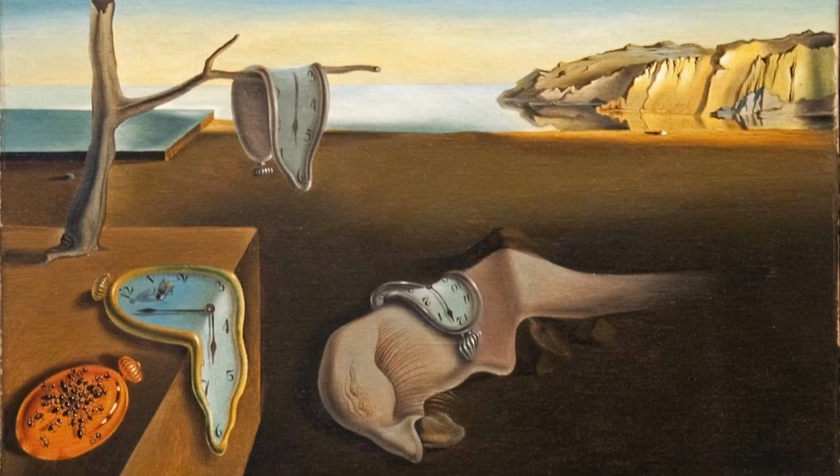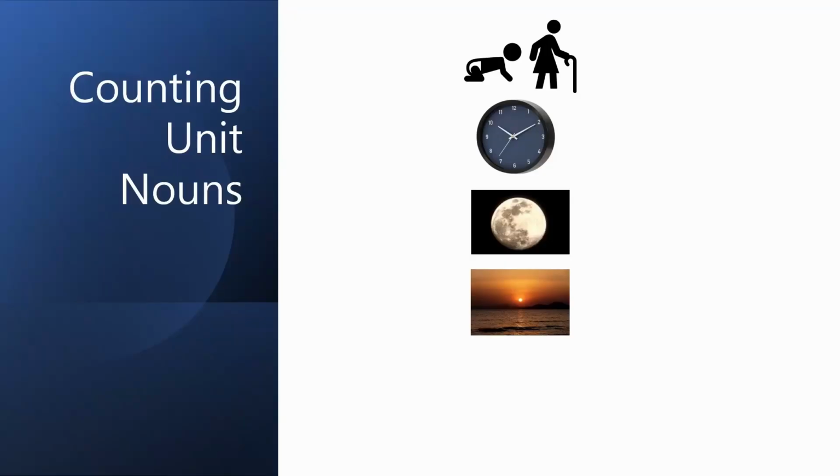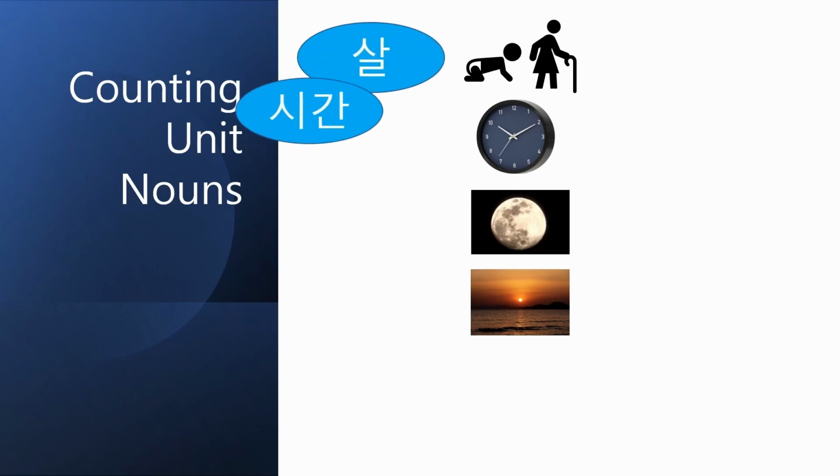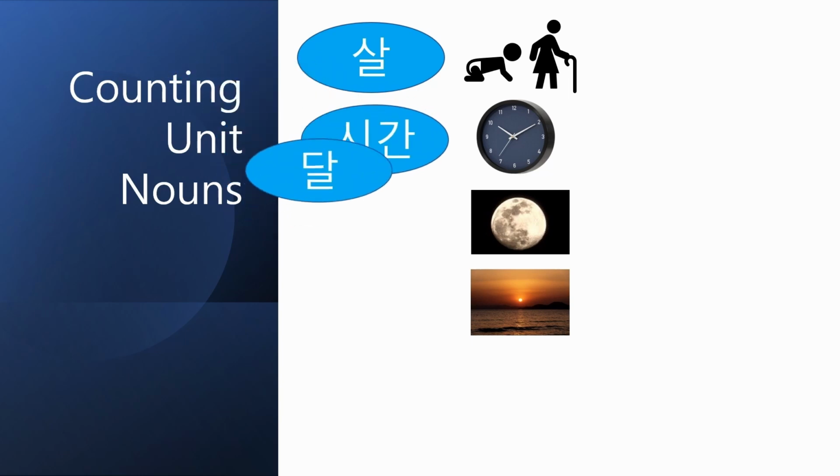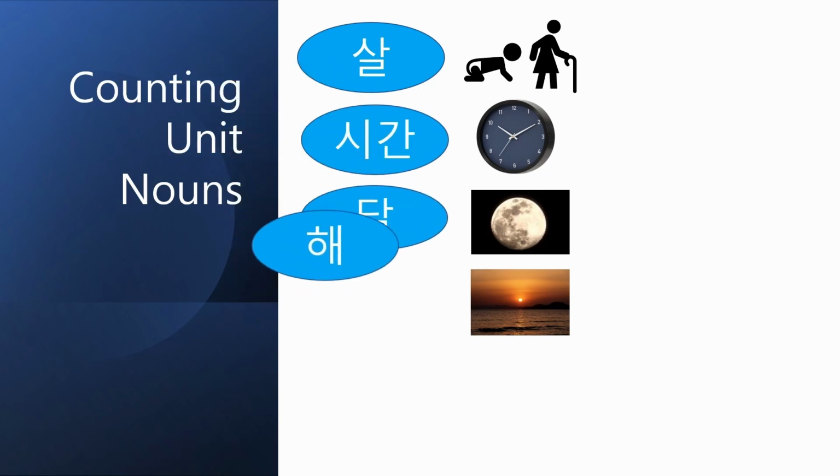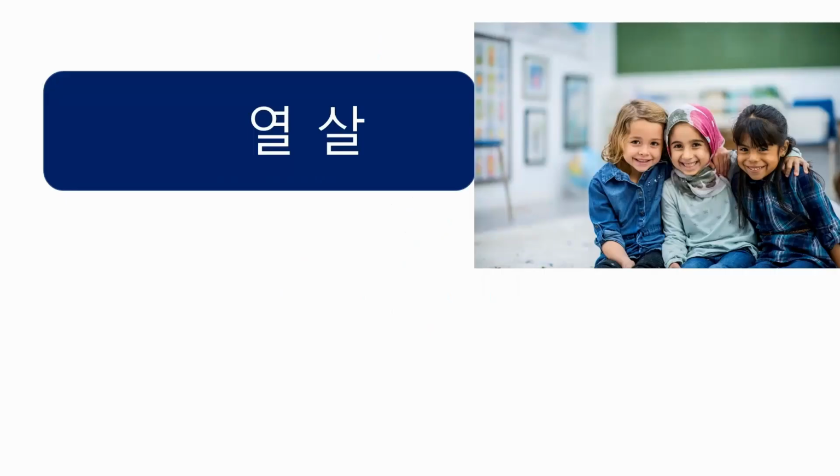Lastly, we also use unit nouns for time. The unit noun 살 is used to count age, and 시간 for hours, 달 for months, and 해 for years. In this case, numbers and counting units are used without nouns. I mean, for example, 10 years old would be 10살.